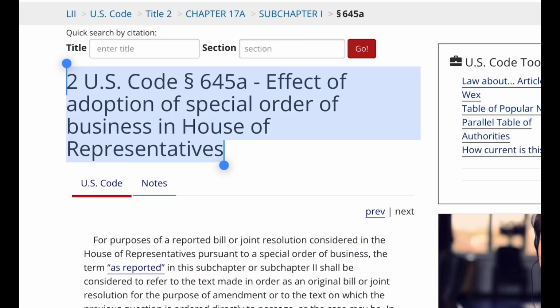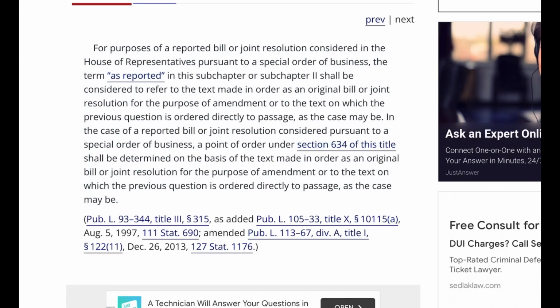2 U.S. Code Paragraph 645A. Effect of adoption of Special Order of Business in House of Representatives. For purposes of a reported bill or joint resolution considered in the House of Representatives pursuant to a special order of business, the term as reported in this subchapter or subchapter 2 shall be considered to refer to the text made in order as an original bill or joint resolution for the purpose of amendment or to the text on which the previous question is ordered directly to passage, as the case may be.